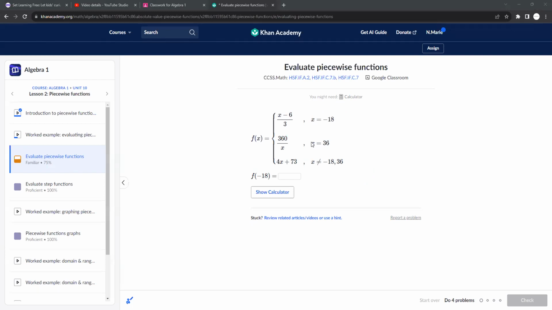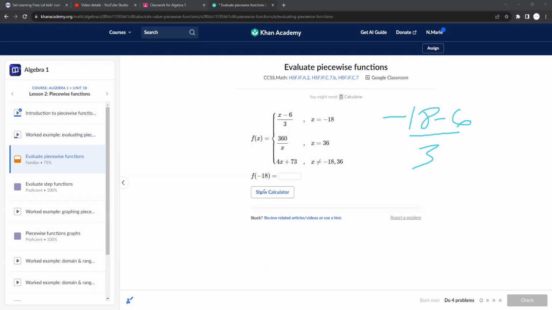All right, so it's saying, what's f of negative 18? So let's see. Well, x is negative 18 here, so I can only use this function. I can't use this one because here x is 36. Here, x cannot equal either of these. It could be anything but those two. So you have to use the first one. So if you did negative 18 minus 6 over 3, that would get you...